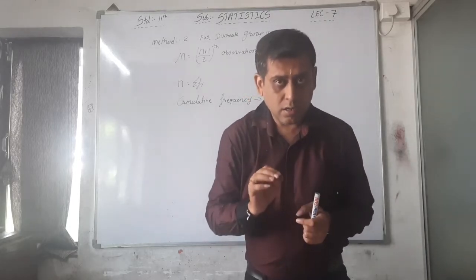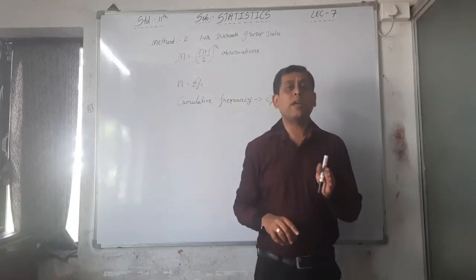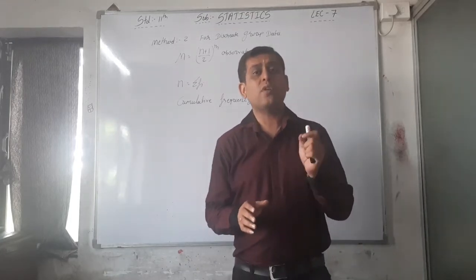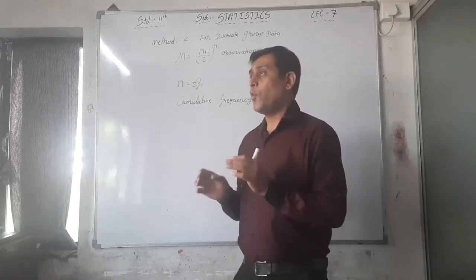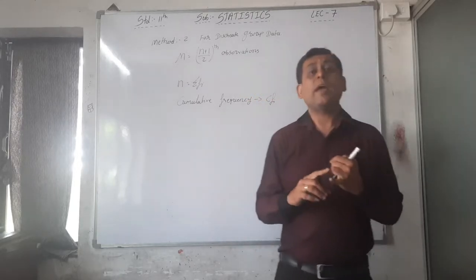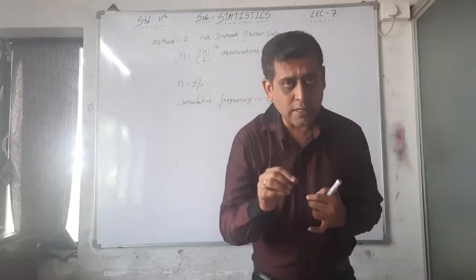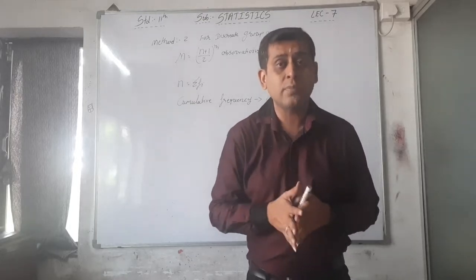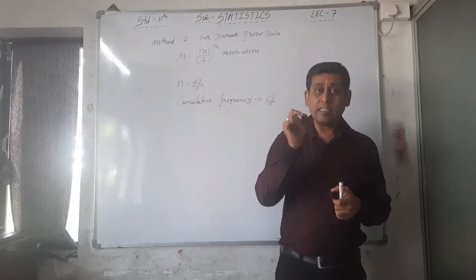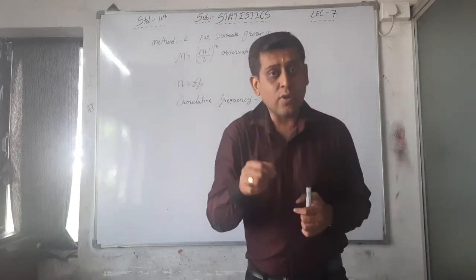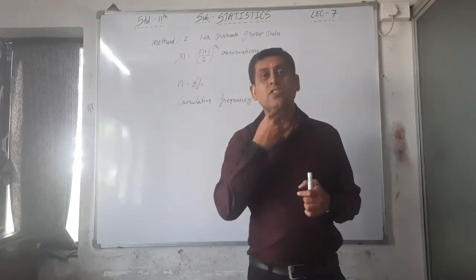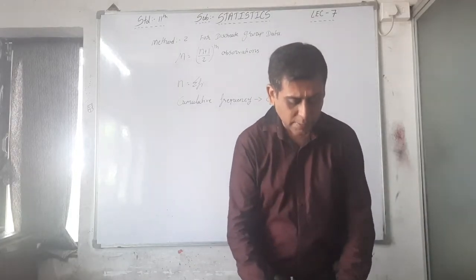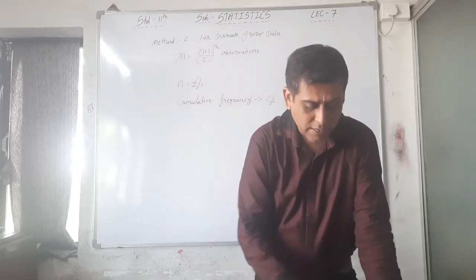See, in group data, whether discrete or continuous, if we have to find the median, then first of all, whatever is given, that is xi and frequency, we have to make the total of frequency, that is n, and we have to find another column, that is cumulative frequency, the addition of each and every frequency, and from cumulative frequency we can find the median. Okay, so it is a practical one. We can understand that in our illustration.